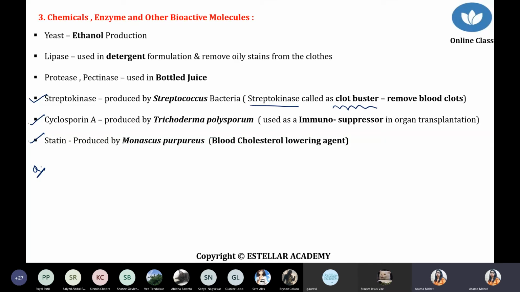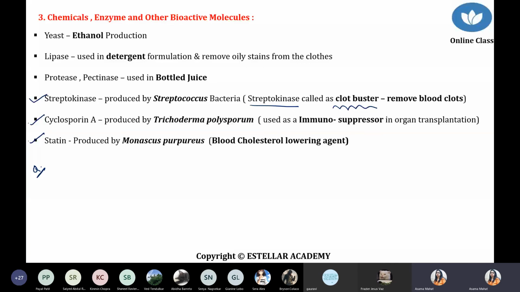मान लो कोई patient है, for example कोई heart attack patient है or a paralytic patient. During the treatment, we have to give drugs like streptokinase, because during a heart attack the blood density gets changed and a blood clot forms. The same condition occurs in paralysis also. So we have to remove that blood clot, right?